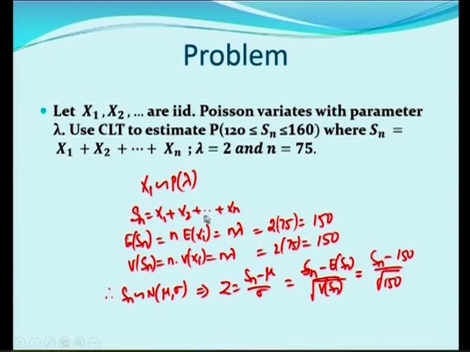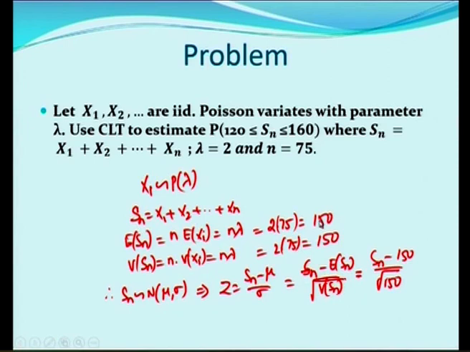Sn is x1 plus x2 etc. up to xn. E of Sn is n into E of xi is equal to n lambda. Substituting n and lambda values, it is 150. For Poisson distribution, mean and variance are the same as lambda. So, E of Sn is n lambda and variance of Sn is also equal to n into variance of xi, which is n into lambda, also equal to 150. So, Sn follows a normal distribution with mu and sigma, which implies Z can be written as Sn minus mu by sigma, that is Sn minus E of Sn by root of variance of Sn.